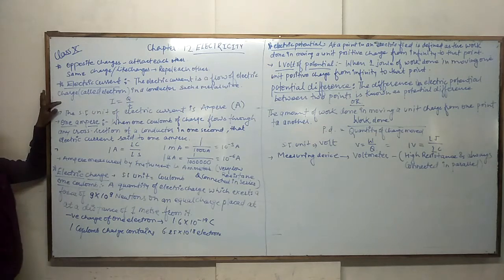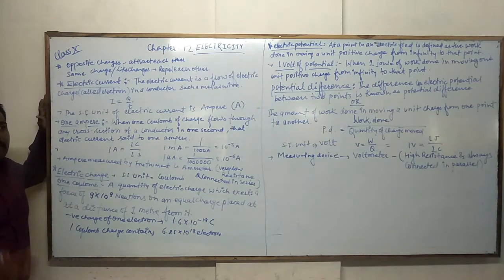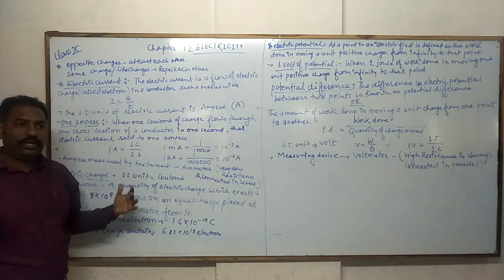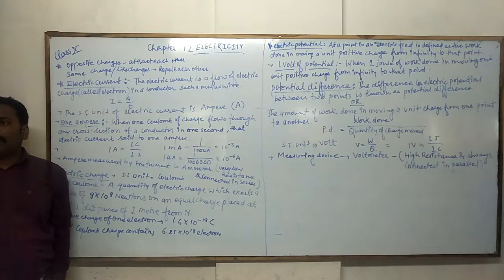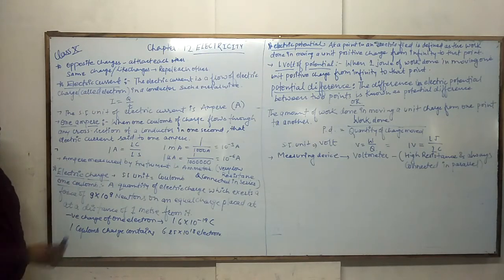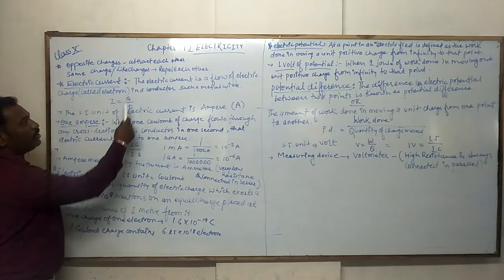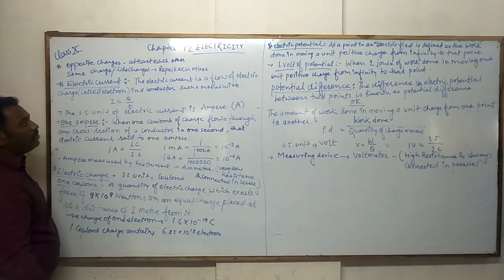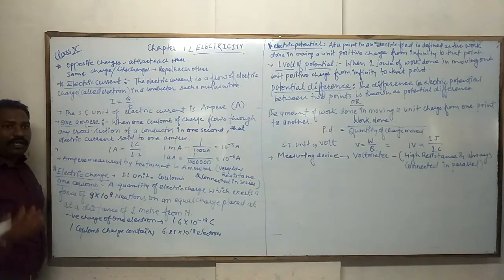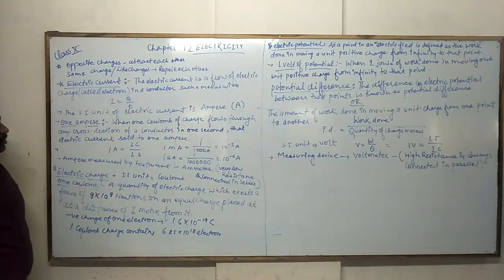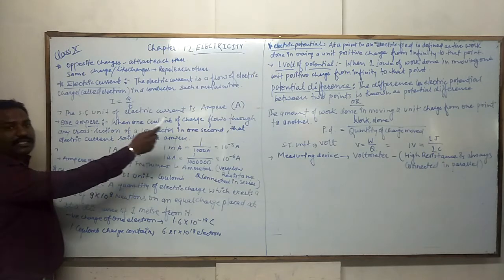We already saw that electric current is a flow of electric charge, called electrons, in a conductor such as a metal wire. A metal wire means a conductor, any metal wire having good conducting capacity. Then I is equal to Q upon t. It means total electric current depends upon how much total charge is moved from one place to another within a particular unit time. The SI unit of electric current is ampere.